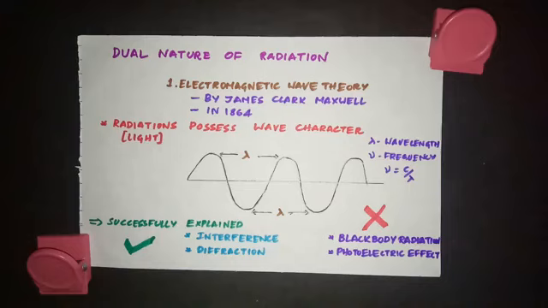Hello guys. In the previous video we have seen about Bohr's model of atom. When Bohr came up with that model of atom, he considered a very important development, which is dual nature of radiation. This dual nature of radiation played a major role in the formulation of Bohr's atom model. So let's see what is this dual nature of radiation.